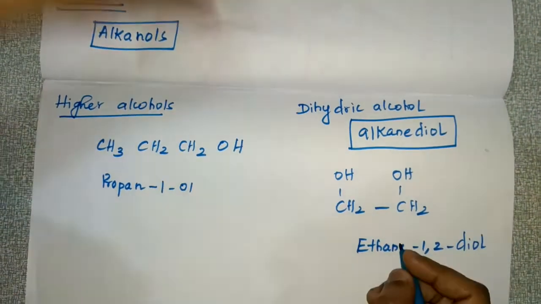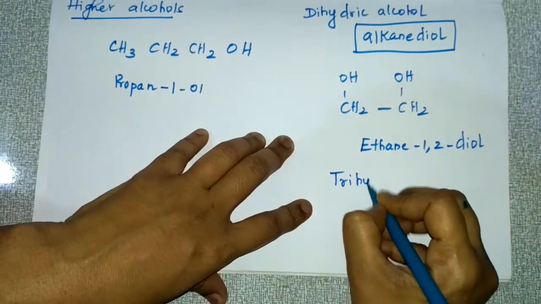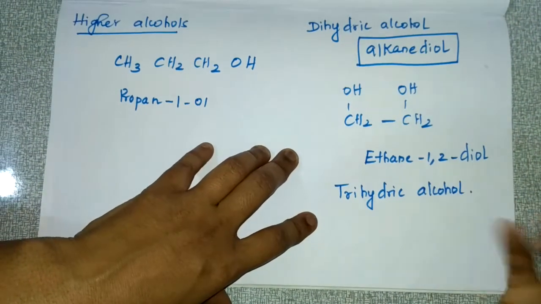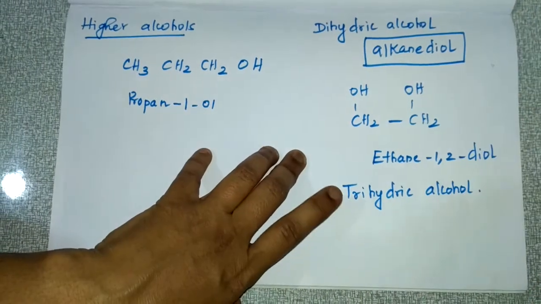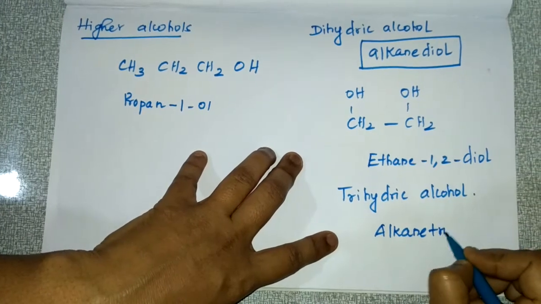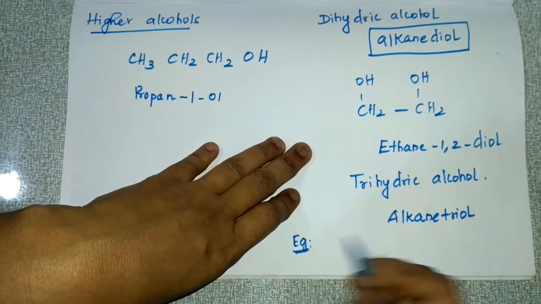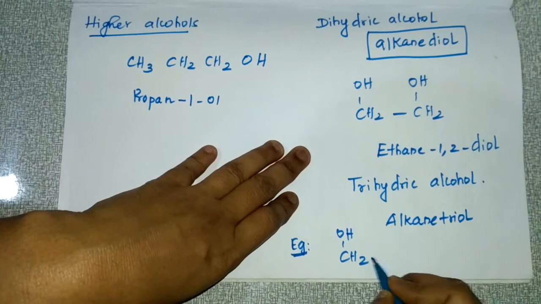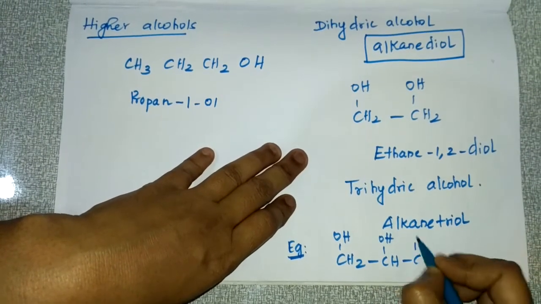If it is a trihydric alcohol, it is also the same, but instead of diol, you have to write triol. So how will you write this? Alkane triol. I'll give you one example for this. Here CH2OH, CHOH, CH2OH.